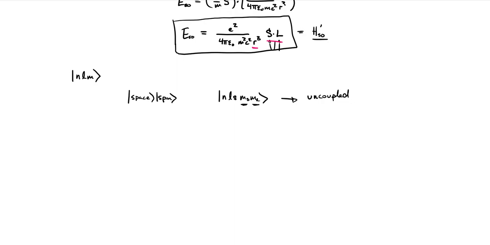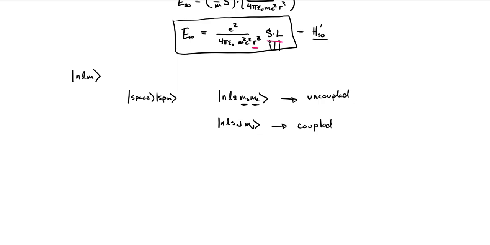That's going to involve the total angular momentum: n, l, s, j, and then the z component of that total angular momentum. Sorry, it's written pretty sloppy. That's the basis we're going to want to use to look at this.